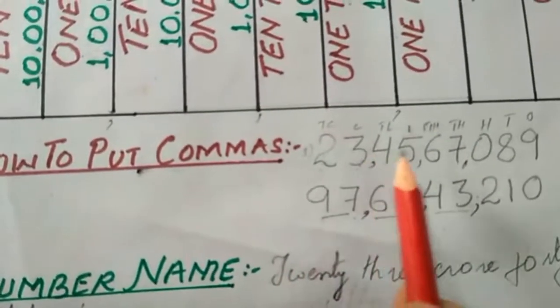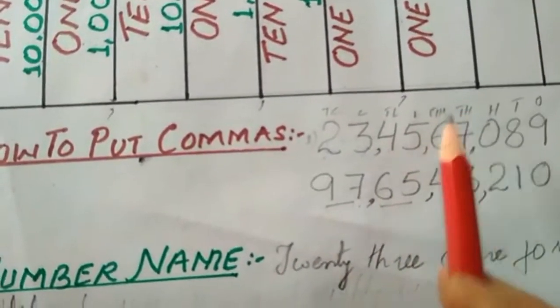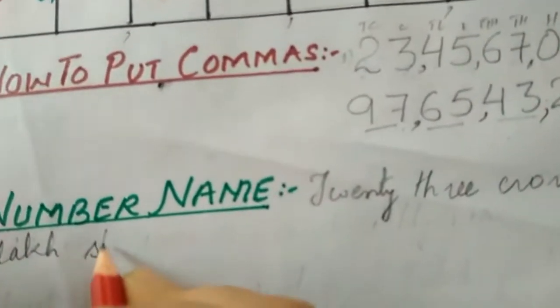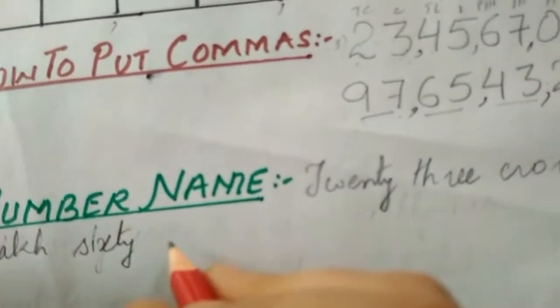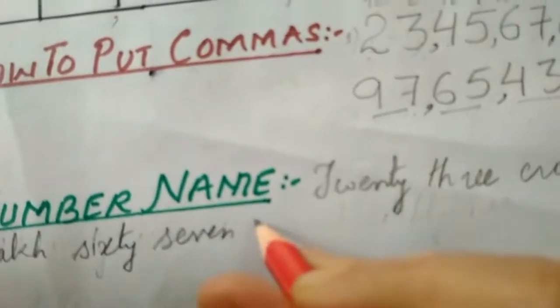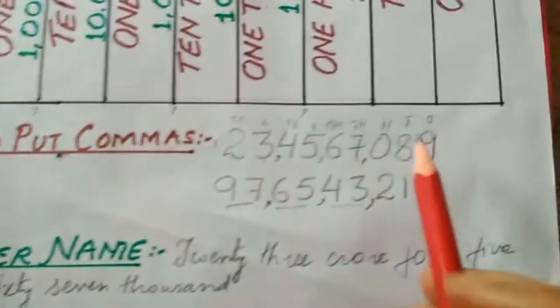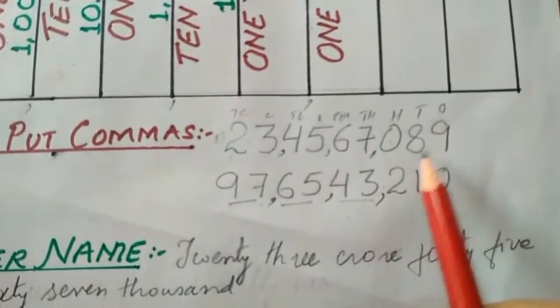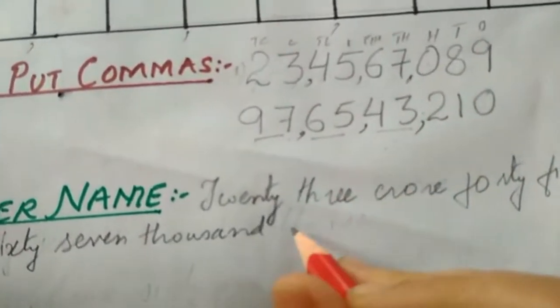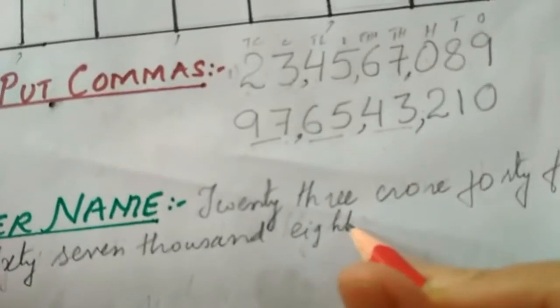Next is 67, that comes under the head thousand, so we will write 67,000. And at last, there is nothing at the hundreds place value, only 89. So we will write 89.